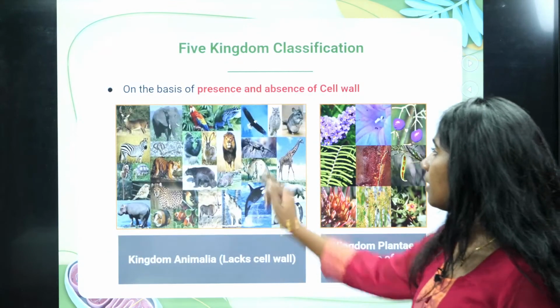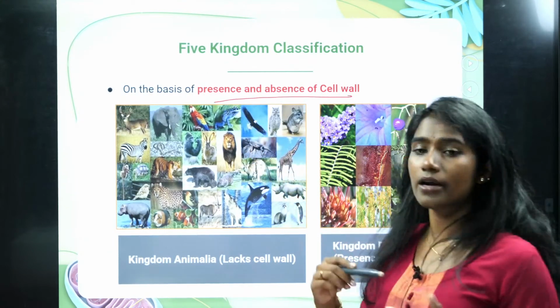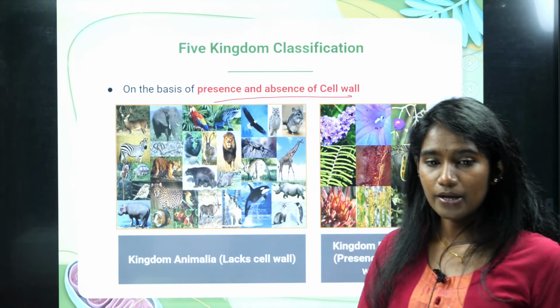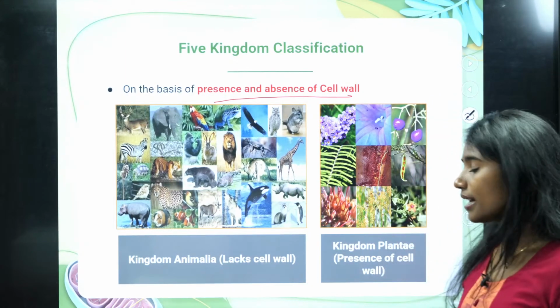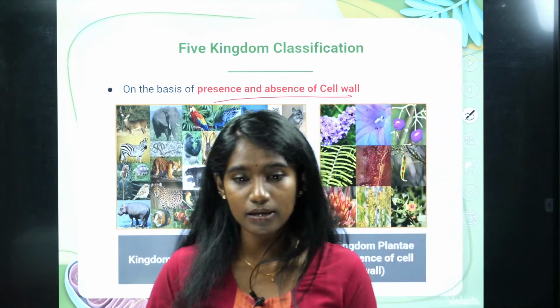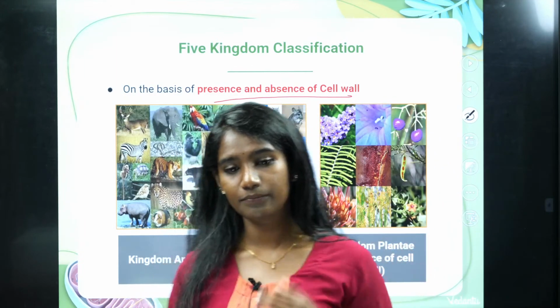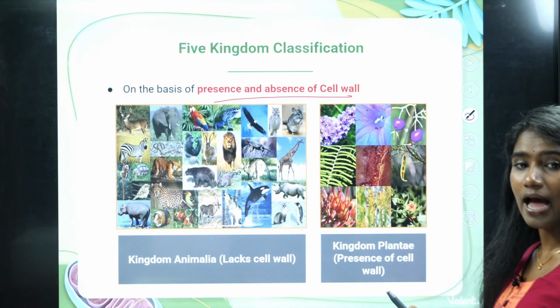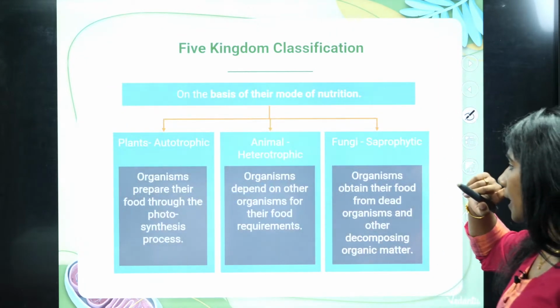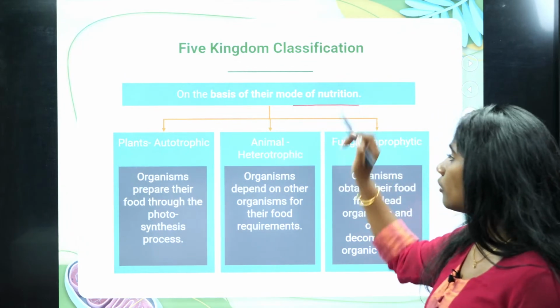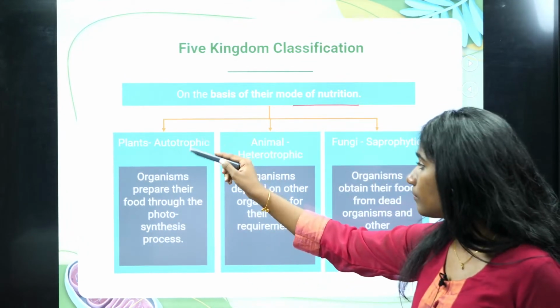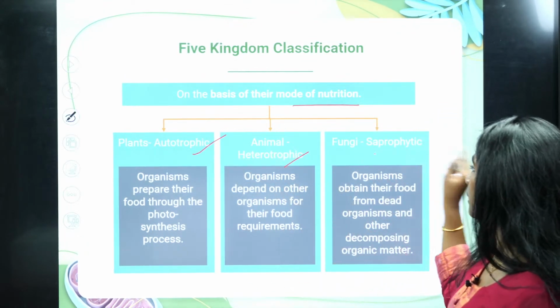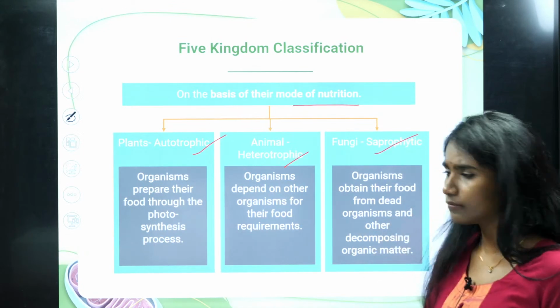And then based on the presence or absence of the cell wall. Like I told you, in kingdom Animalia, the animal cells will not have a cell wall, whereas plant cells have a cell wall, and even your fungi, right? And on the basis of mode of nutrition, that is autotrophic, heterotrophic, whereas in fungi it is saprophytic.